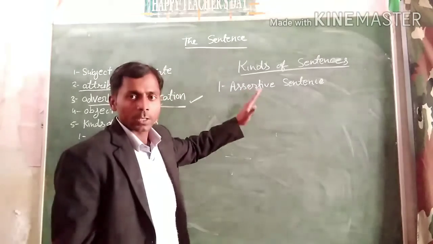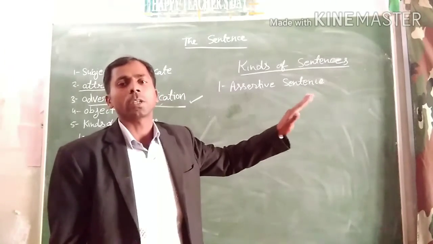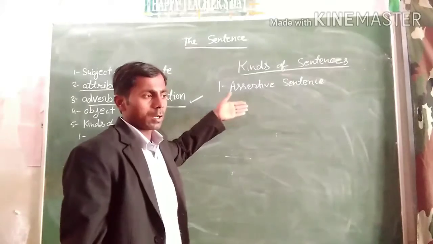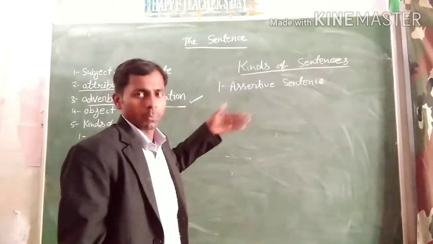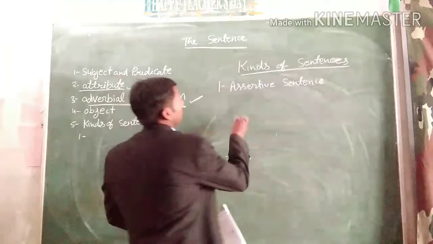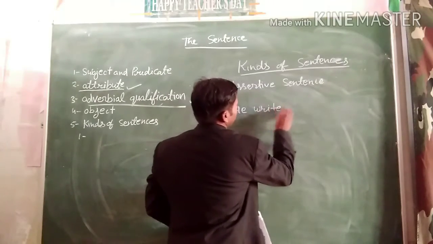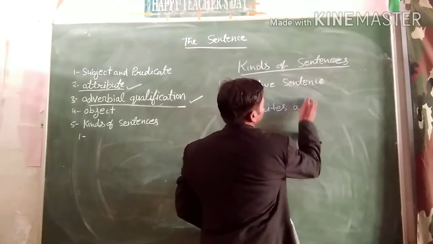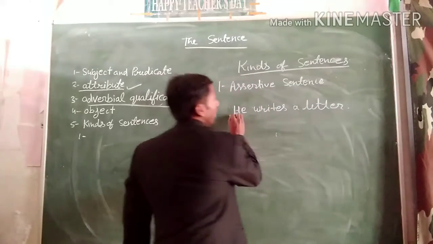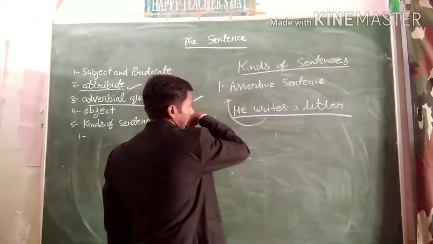A sentence that declares or states something will be an assertive sentence. It is like a general statement. We can state something to someone, like: he writes a letter. Okay, this is a statement, and this statement is known as an assertive sentence.